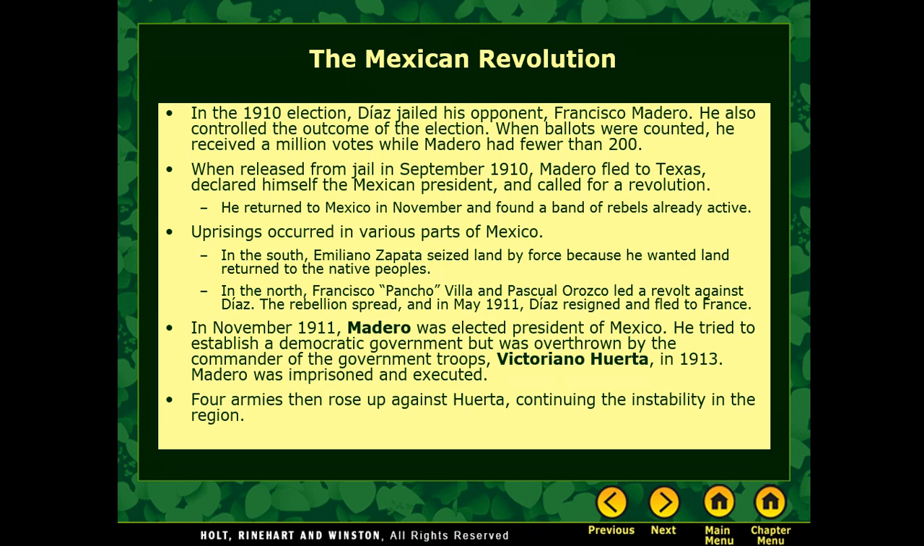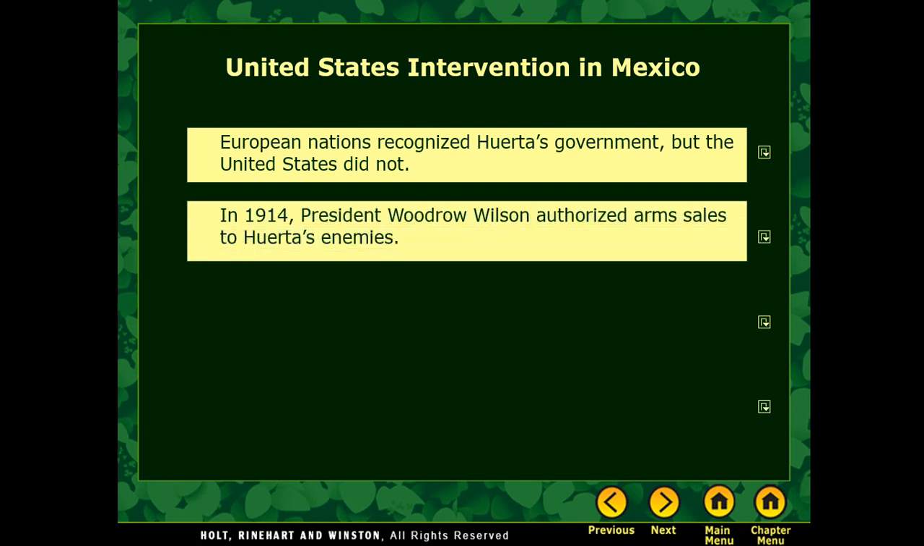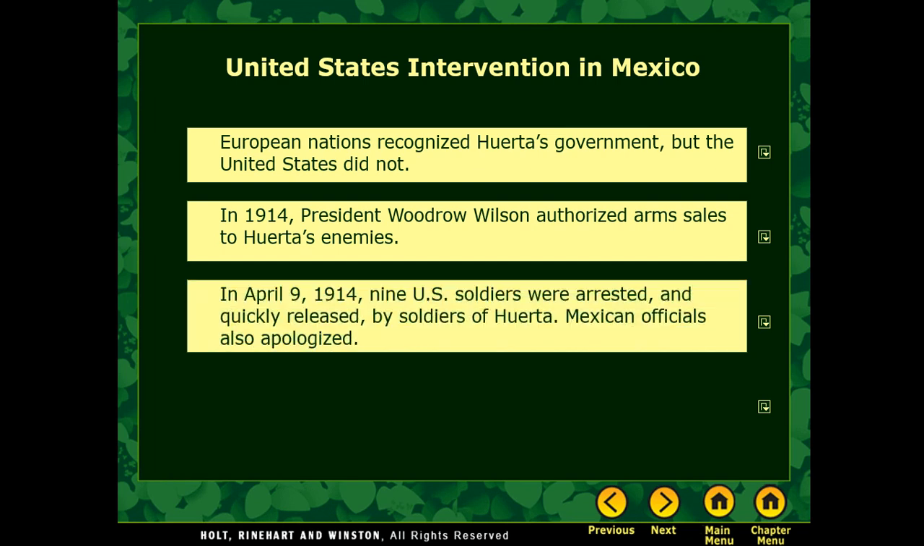Madero was not very popular, and he tried to establish a democratic government, but he had been overthrown by another gentleman, and that was Huerta. The European nations did recognize Huerta's government, but the United States really didn't. In 1914, Woodrow Wilson actually authorized arms sales to people who wanted to overthrow Huerta's army and what was going on there.